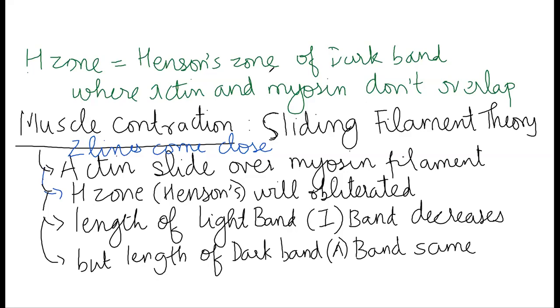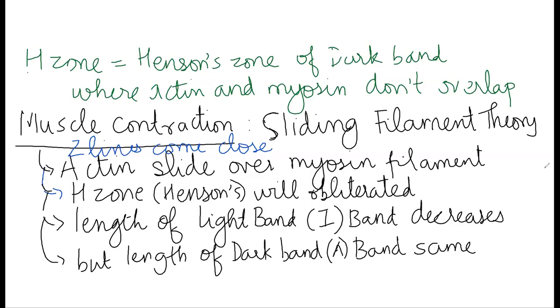Now, number one, when muscle contraction takes place, the Z lines will come close to each other. When Z lines come close to each other, actin will slide over myosin. When actin slides over myosin, the H zone or Hensen zone will not be present, or it will be obliterated, destroyed, absent.